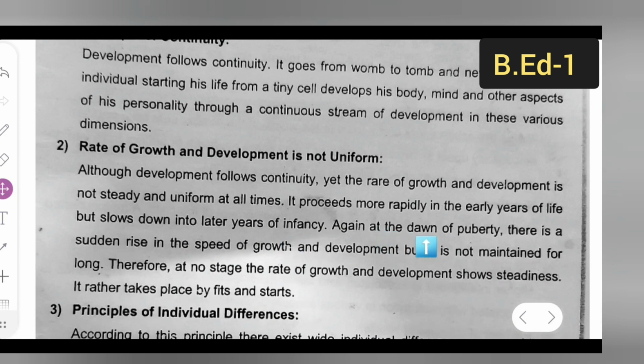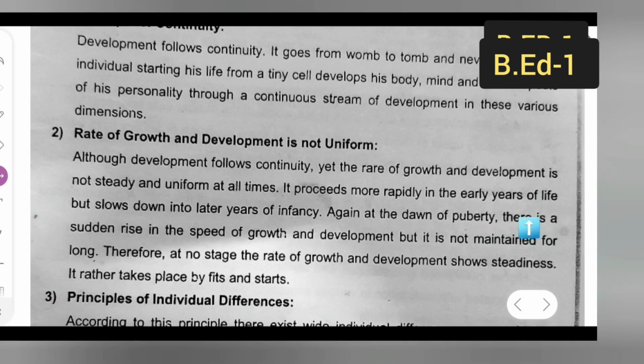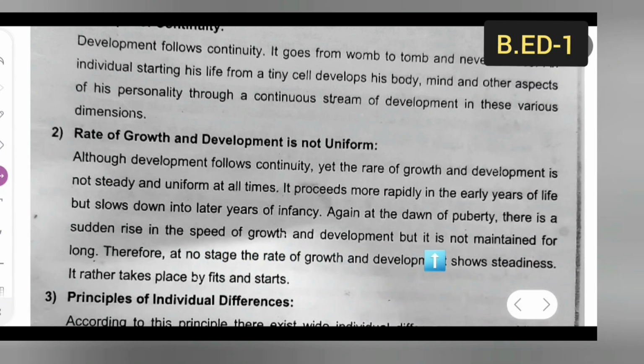Again, at the dawn of puberty, there is a sudden rise in the speed of growth and development, but it is not maintained for long. Therefore, at no stage does the rate of growth and development show steadiness.